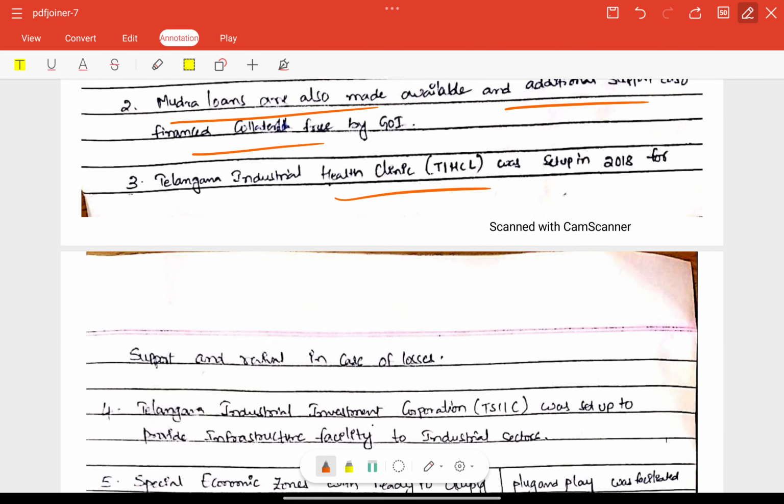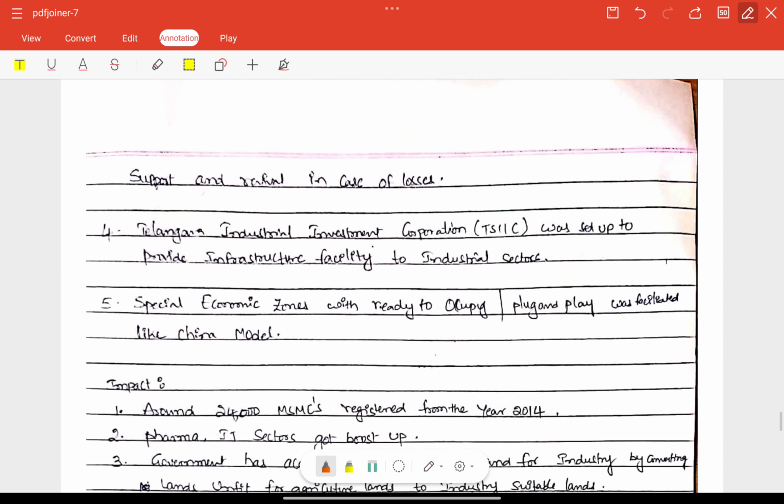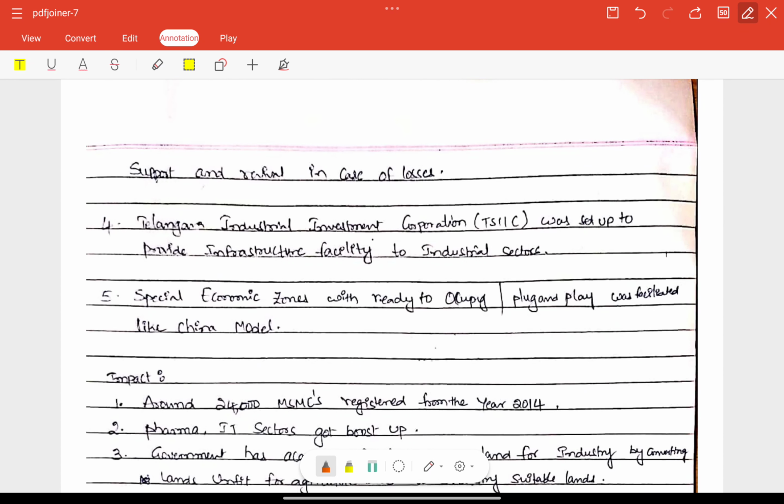Telangana Industrial Health Clinic was set up in 2018. Next, support and revival in case of losses also. Telangana State Industrial Infrastructure Corporation, TSIIC, is also included here. Special economic zones with ready-to-occupy facilities are also included, very good.